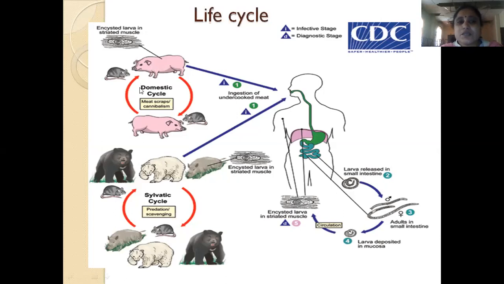Either the domestic cycle will be in the pigs, or it can be in the bears or any other carnivores. Once this uncooked meat is eaten by humans, the cysts are released in the gastric juices, and the larvae are released in the small intestine, wherein adults are formed, and these adults again deposit larvae in the mucosa. From the mucosa, through the circulation, they go into the muscle, and here in the muscle they become encysted.